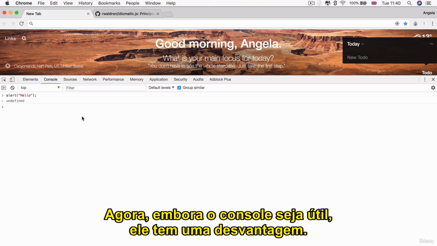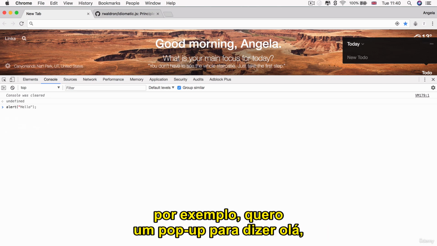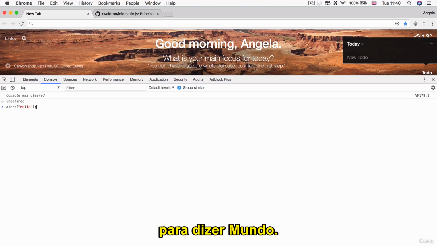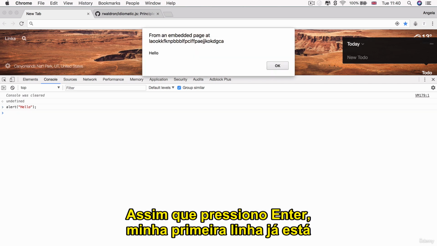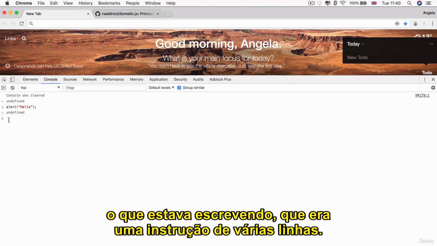Now, while the console is useful, it has one downside. So, for example, if I wanted two alerts to happen, for example, I want one pop-up to say hello, and then I want another pop-up straight afterwards to say world, as soon as I hit enter, my first line is already executed, and I don't get to go to the next line and finish off what I was writing, which was a multi-line instruction.